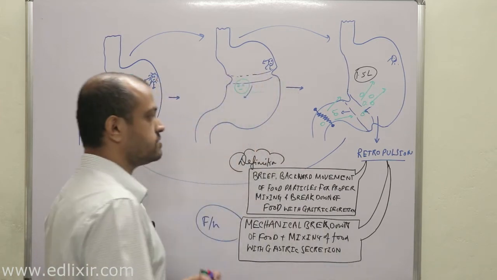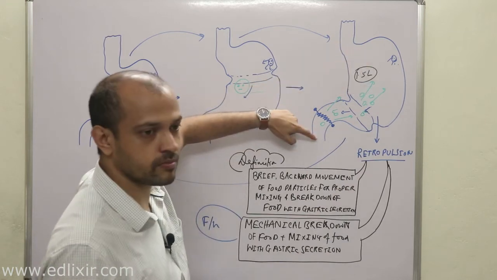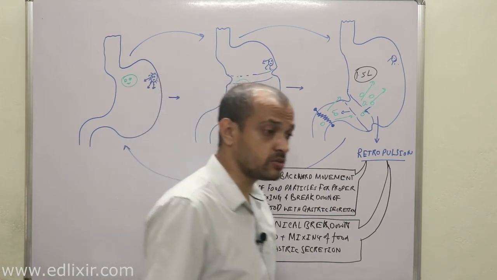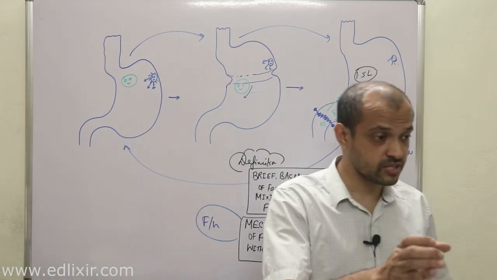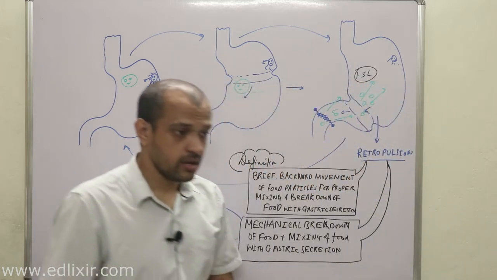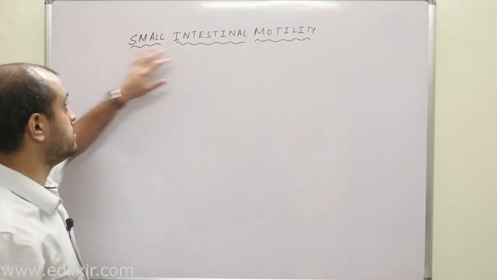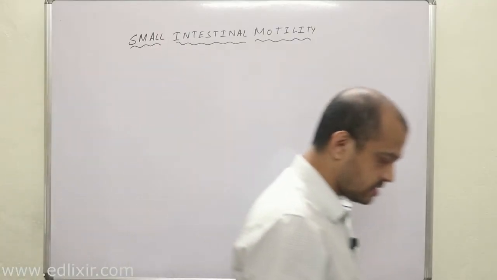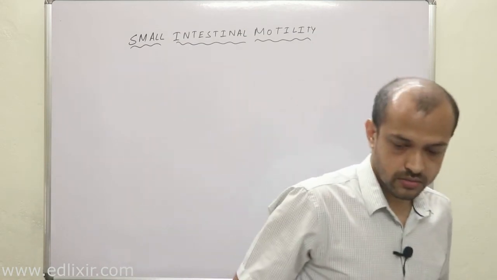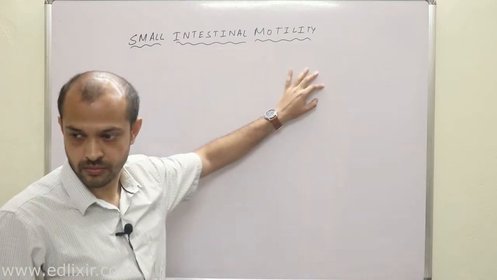Therefore, retropulsion is very important so that the entire amount of food should not pass on to the small intestine, because it can damage the small intestine, because the small intestine is a very small area and it cannot hold 1.5 liters of food at a time. Okay, clear? Next, we will be talking about the movements of the small intestine. Small intestinal motility is a really complex topic, because many problems occur because of disorders of small intestinal motility.